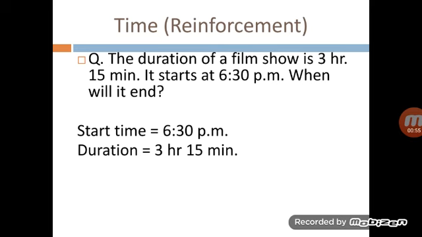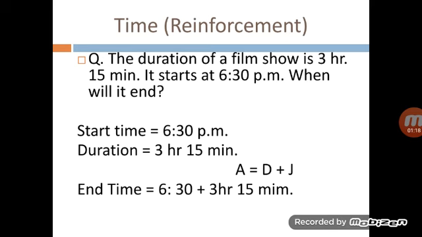Now look at the duration, it is not written in either 12-hour clock format or 24-hour clock format. The duration or journey, all the time comes with hours and minutes. Now we will use the formula that we have learned in the previous lesson. Arrival time is equal to departure plus journey. So here we will add up start time and duration time to find the end time. Now 6:30 plus 3 hours and 15 minutes. We will add up minutes into minutes and hours into hours. So we have the time 9:45 p.m.